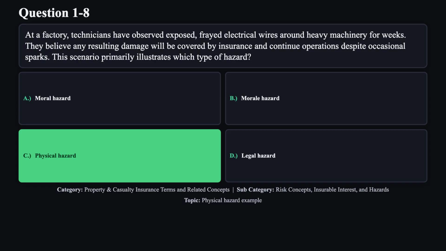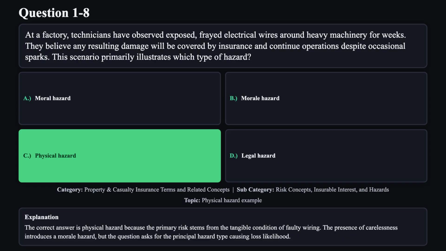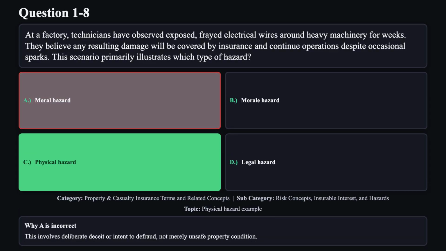The correct answer is C. The correct answer is physical hazard because the primary risk stems from the tangible condition of faulty wiring. The presence of carelessness introduces a moral hazard, but the question asks for the principal hazard type causing loss likelihood. Reason A is not correct. This involves deliberate deceit or intent to defraud, not merely unsafe property condition.